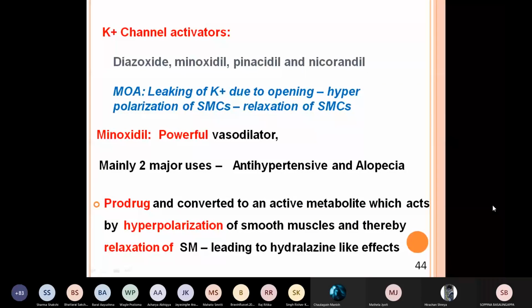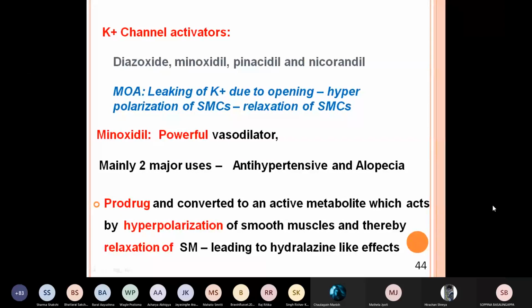As a result, there is leaking of potassium ions, which results in hyperpolarization of smooth muscle cells. And this hyperpolarization causes relaxation of the smooth muscle. So vasodilatation. This is a powerful vasodilator.